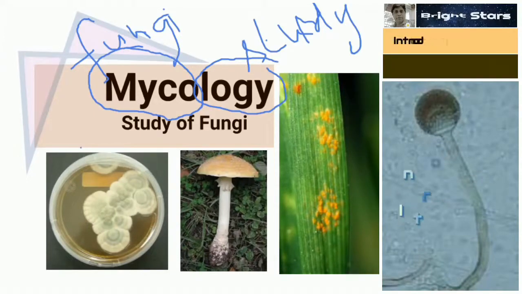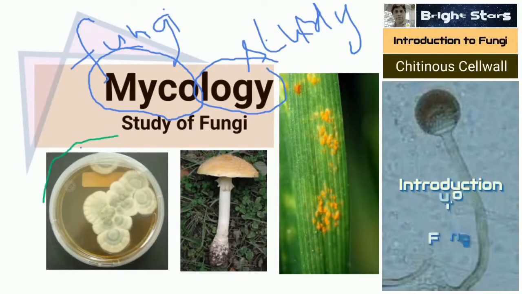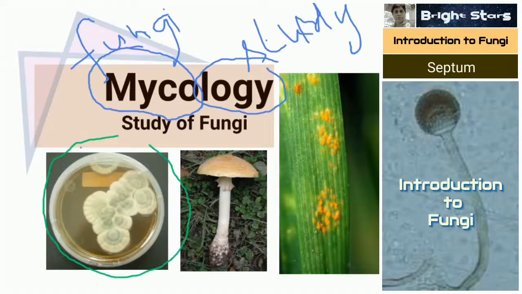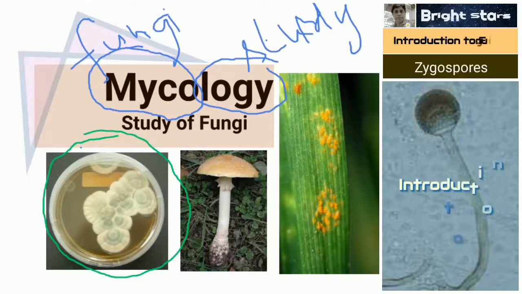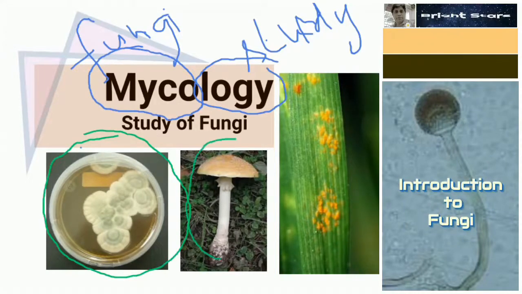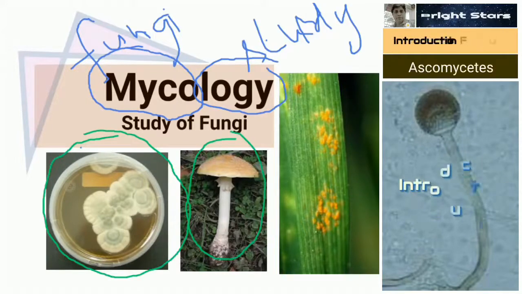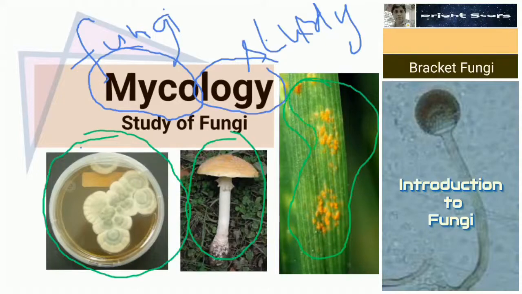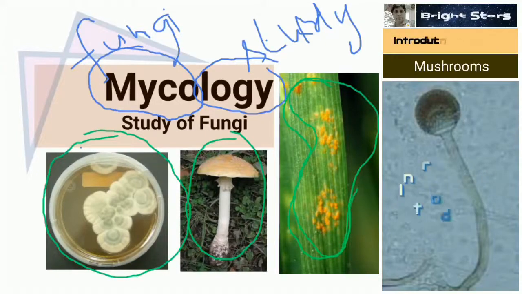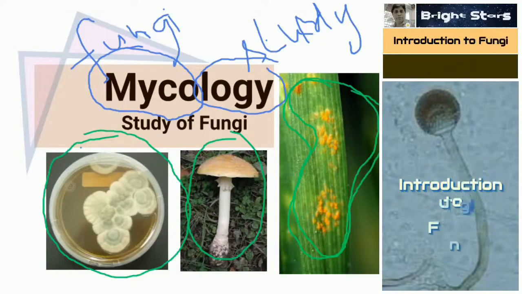This circular structure is called a petri dish. It is used in laboratories. In the second diagram you can see a mushroom. In the third one you can find a rust disease, Puccinia graminis, rust disease.